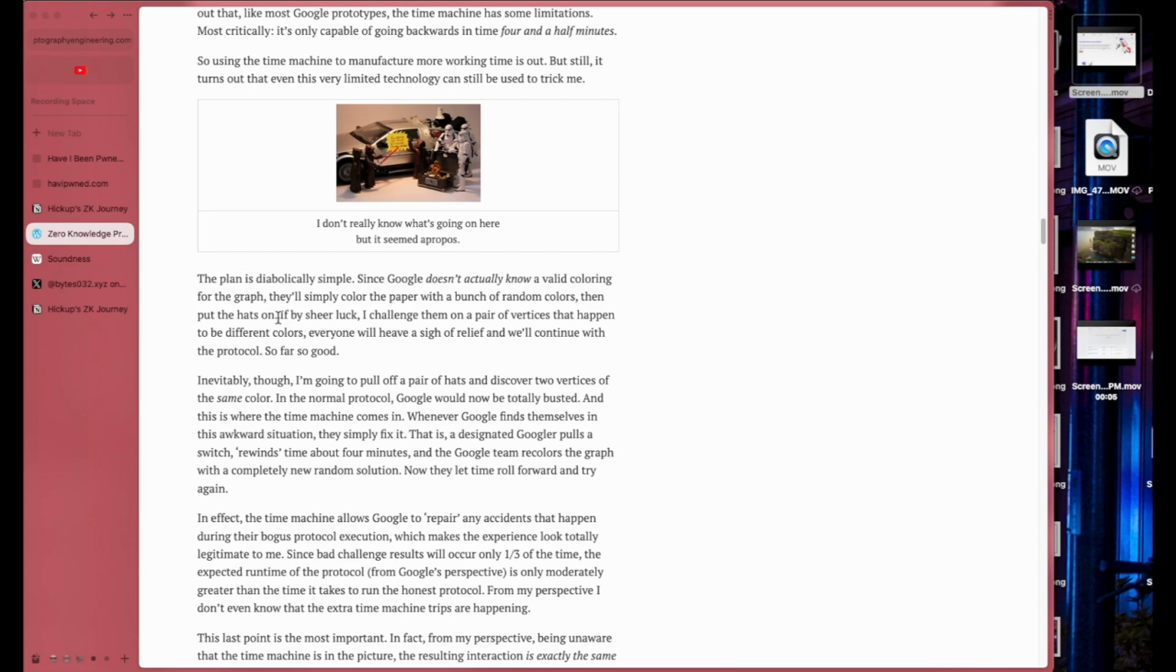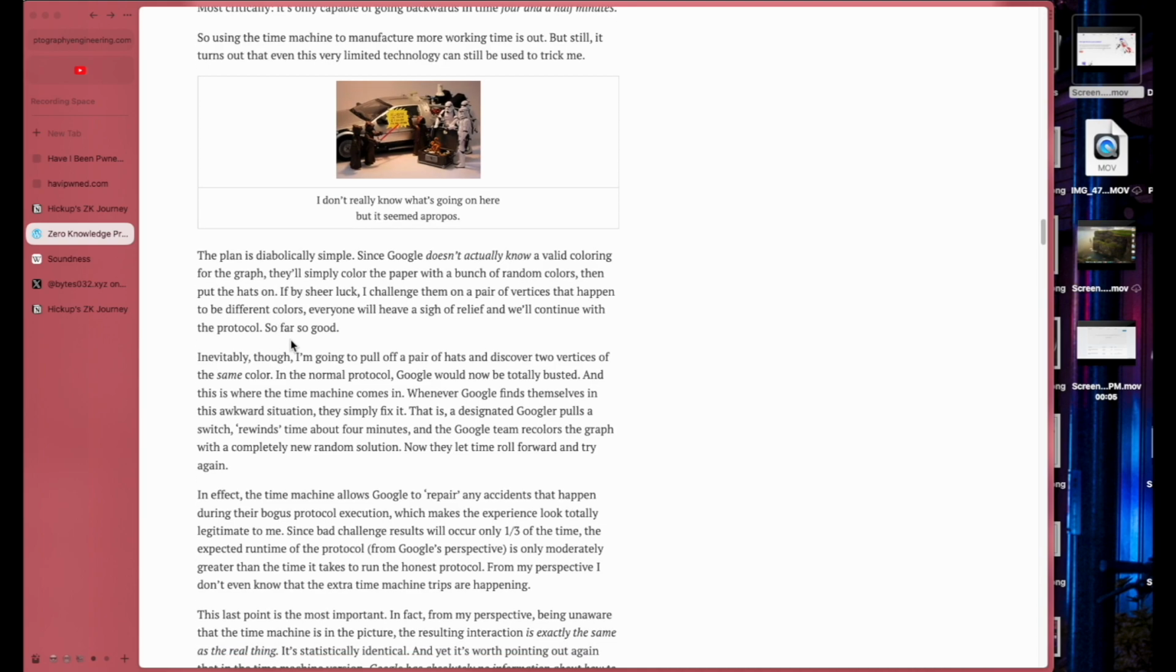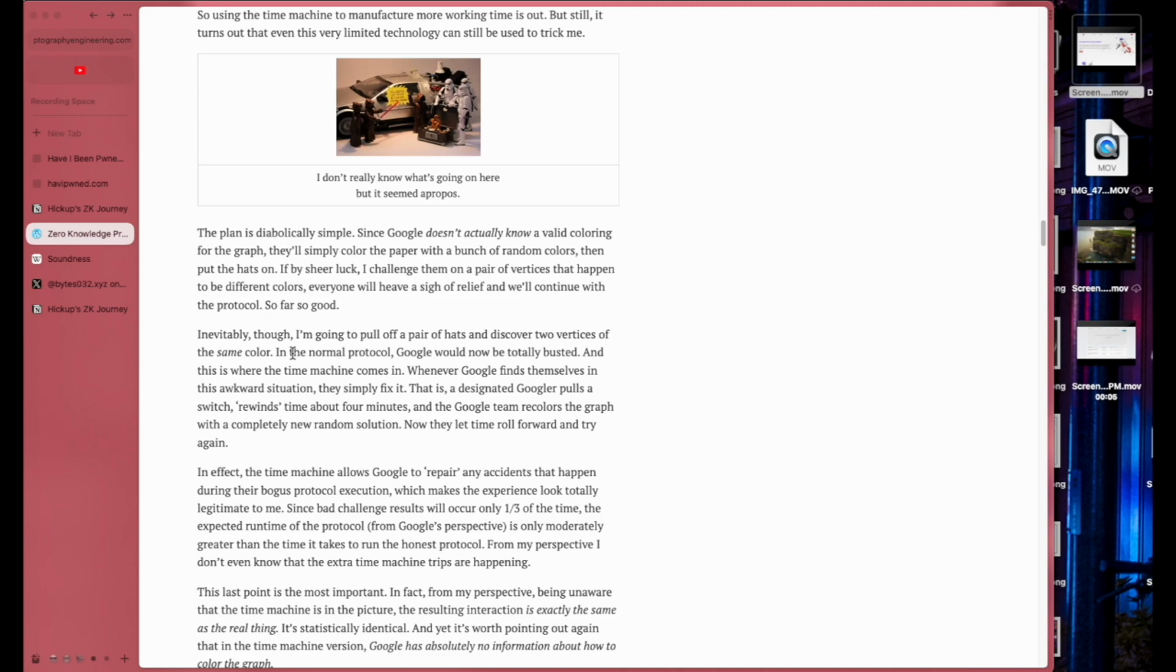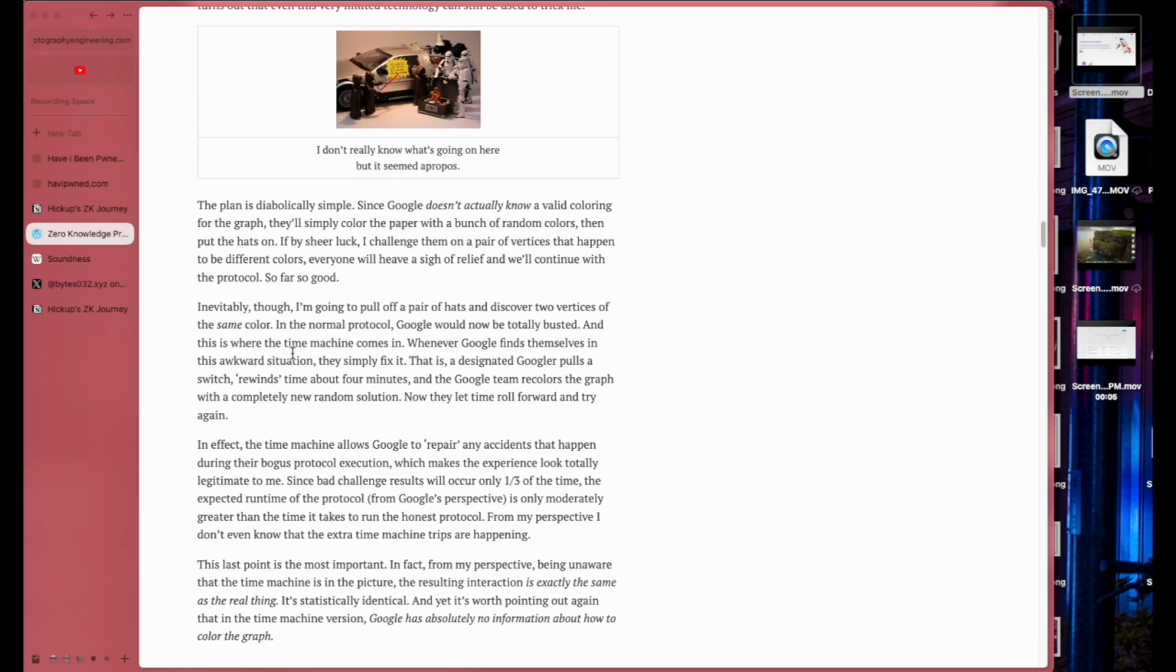If by sheer luck I choose a pair of vertices that happen to be different colors, everyone will heave a sigh of relief and continue with the protocol. So far, so good. Inevitably, though, I'm going to pull off a pair of hats and discover two vertices of the same color. In the normal protocol, Google will now be totally busted.